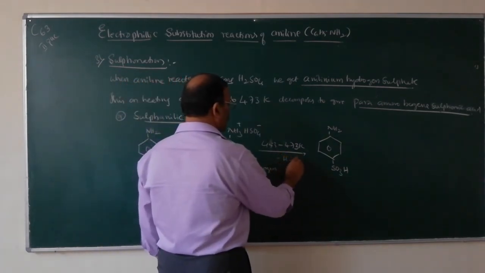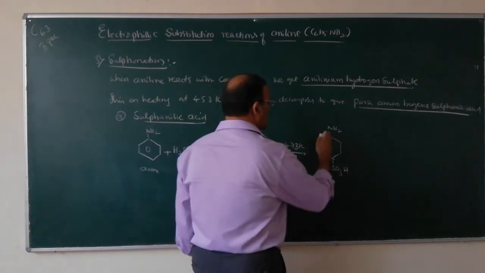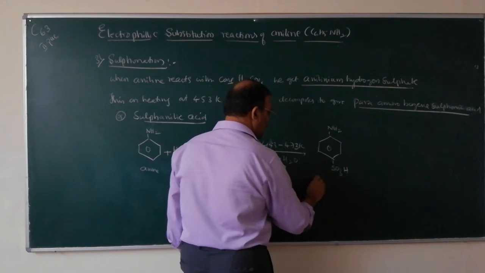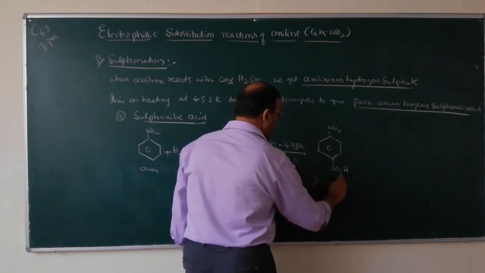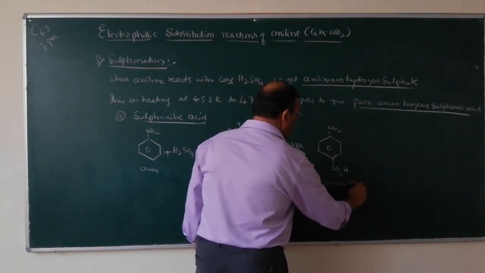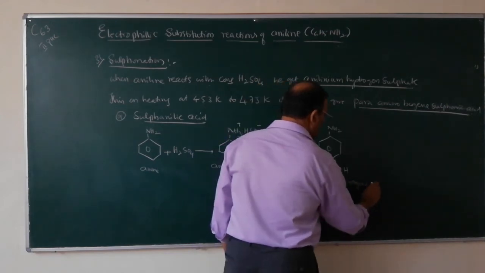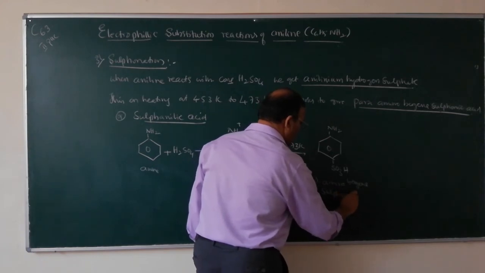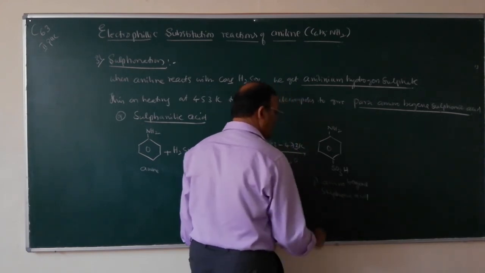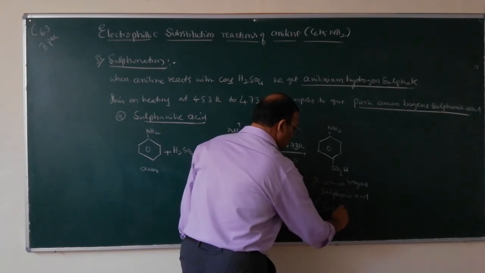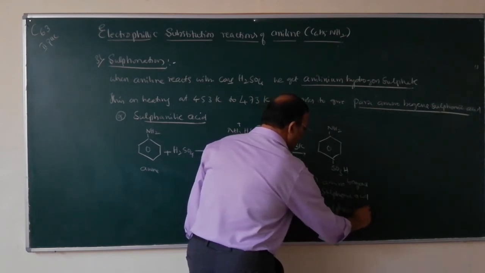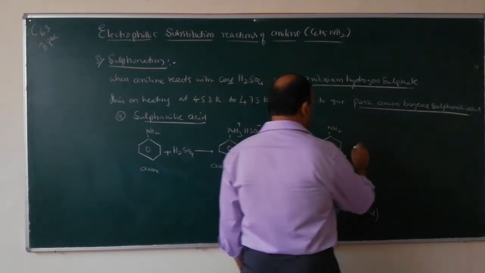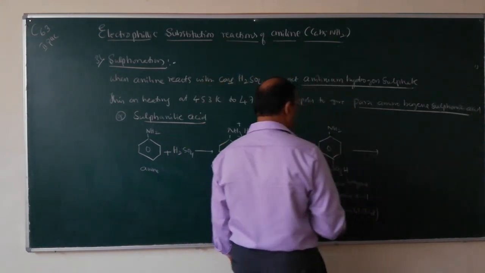Minus H2O. This is para amino benzene sulfonic acid. It is also called sulfanilic acid. So this one exists in the form of zwitter ion.